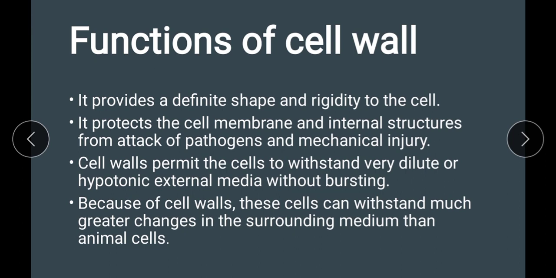Cell walls permit the cell to withstand very dilute or hypotonic external media without bursting. And it's because of the cell walls that the cells can withstand much greater changes in the surrounding medium than the animal cells. Because animal cells lack cell wall, what happens? It can be destroyed easily than the cells which have cell walls in them.